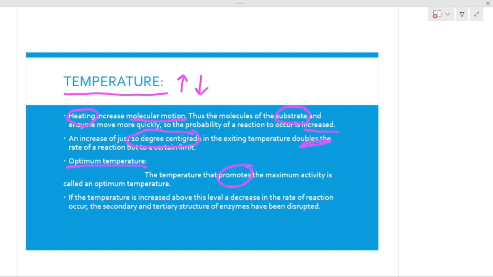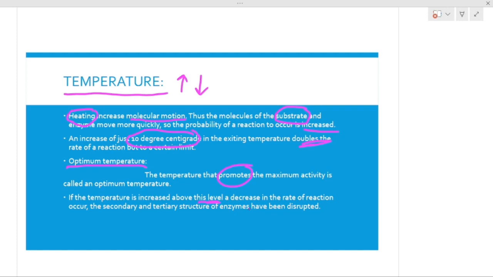This statement also says the same thing: if you increase the temperature, the rate of reaction will increase. But above this level, above this optimum temperature, what will happen, as we have discussed before, is that we have certain proteins which are temperature sensitive.